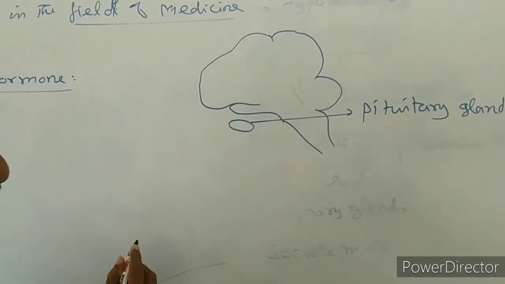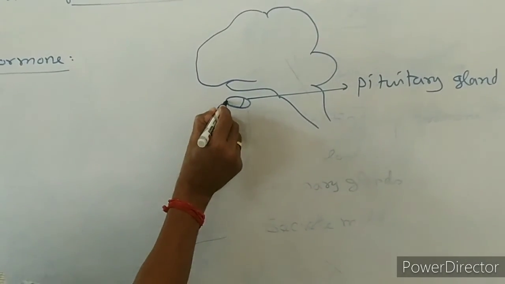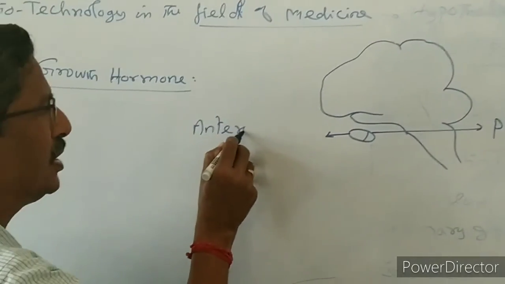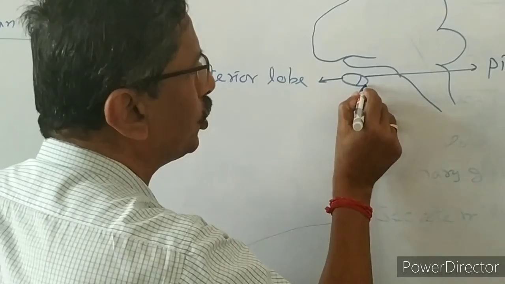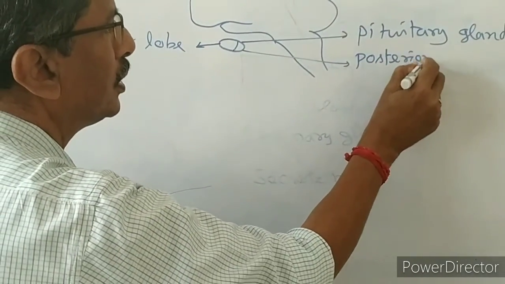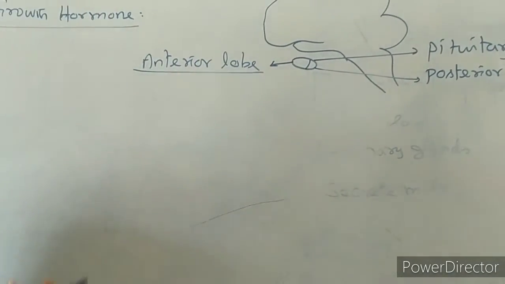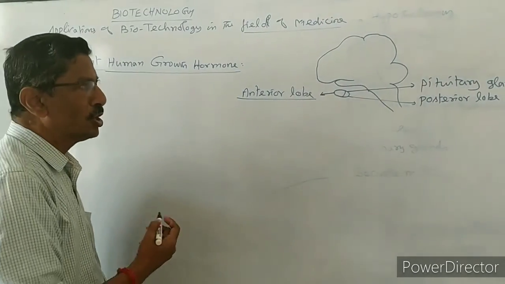Now the pituitary gland has two lobes. One lobe is much bigger; it is called the anterior lobe. The next one is the posterior lobe. But I am going to take this anterior lobe. The anterior lobe secretes 5 different types of hormones. Not 1 or 2, 5.